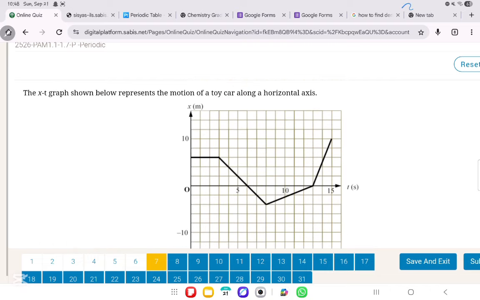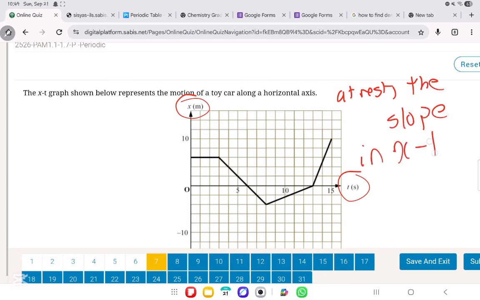When does the toy car come to rest if we're dealing with a position time graph? When we're dealing with a position time graph, the toy car will be at rest when the position is constant, meaning that the slope has to be 0. So at rest, the slope in an xt graph is going to be equal to 0.